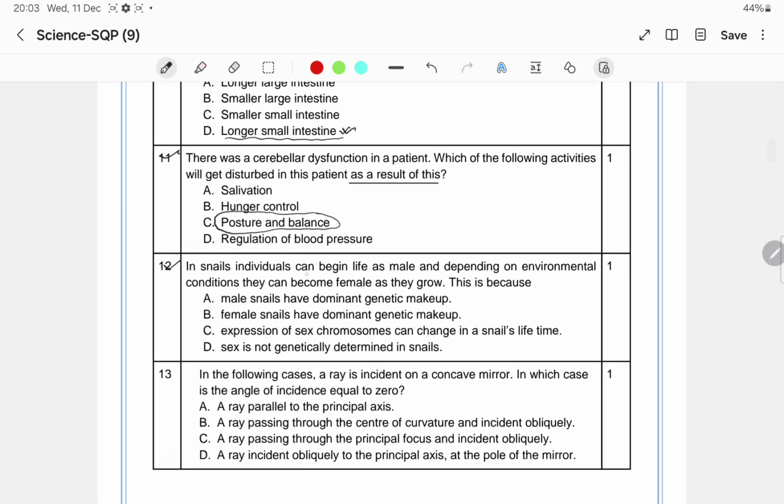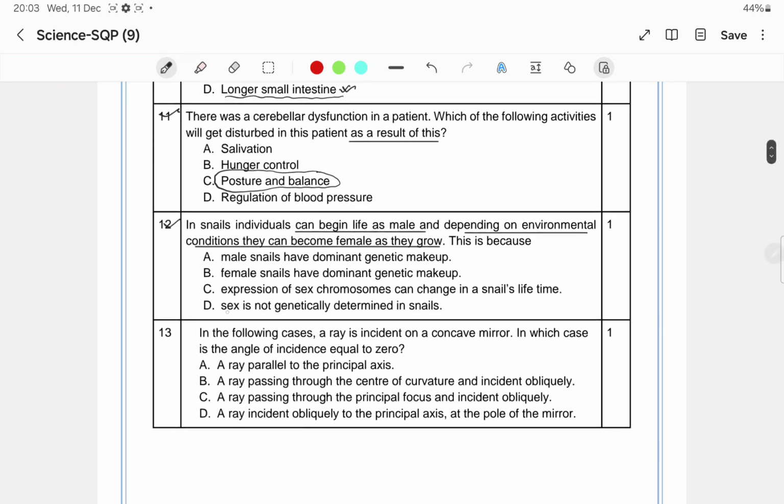Next question: in snails, individuals can begin life as a male, and depending on environmental conditions, they can become female as they grow. So what does it mean? This is because the sex is not genetically determined in snails. Clear? If you talk about sex determination in human beings, it is chromosomal sex determination. In human beings, if it is XX, it will be female; if it is XY, it will be male. But in the case of snails, the sex is not genetically determined.